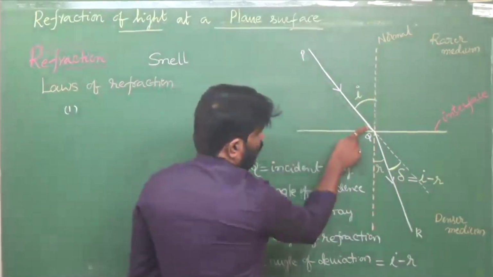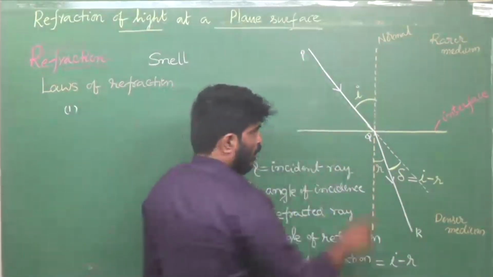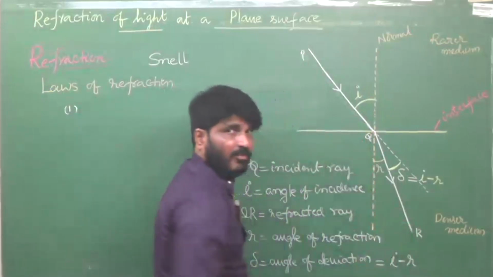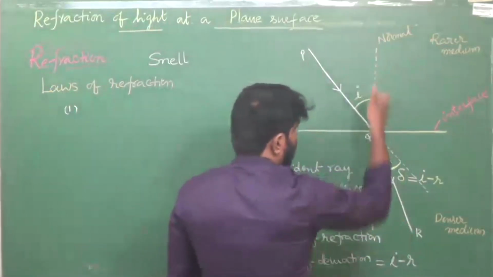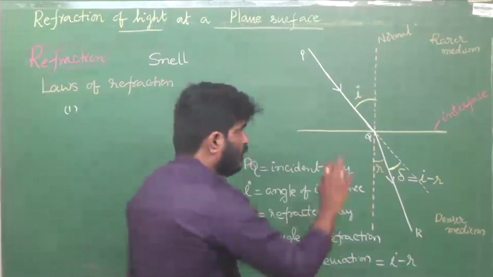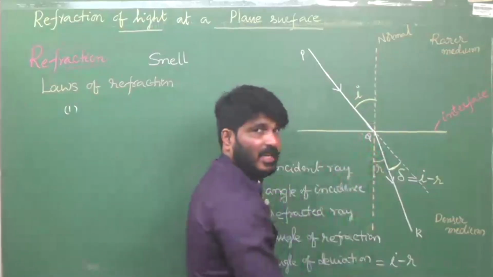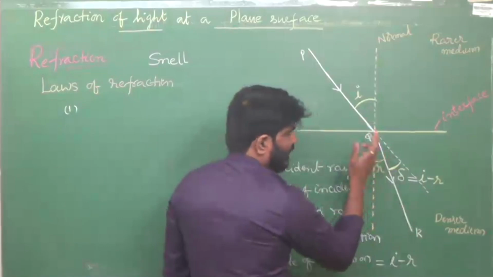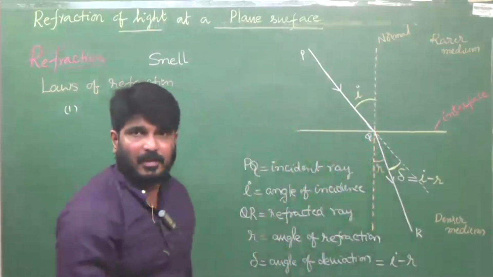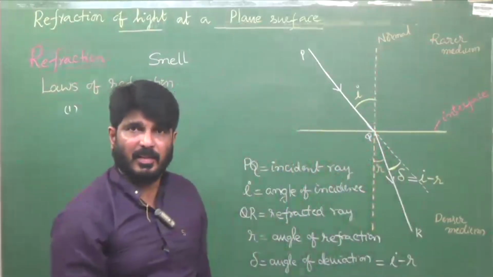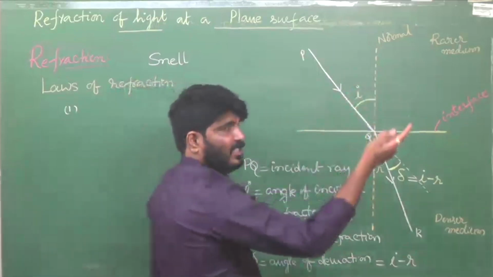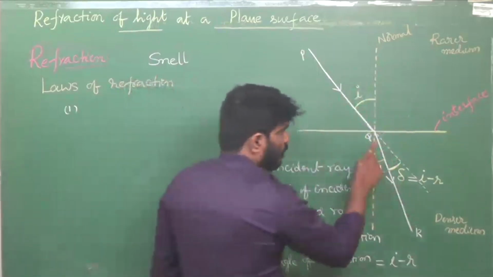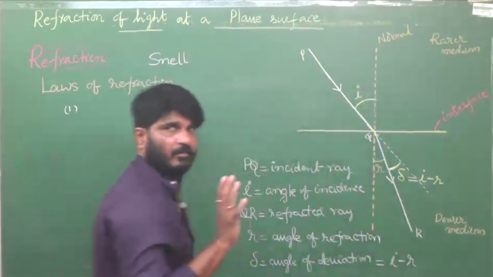What is PQ? Incident ray. QR, refracted ray. This one is normal. They should lie on the same plane at the point of incidence. It's like in the laws of reflection, but there we consider the reflected ray. Here we have to consider the refracted ray.